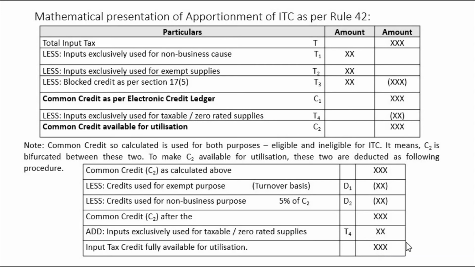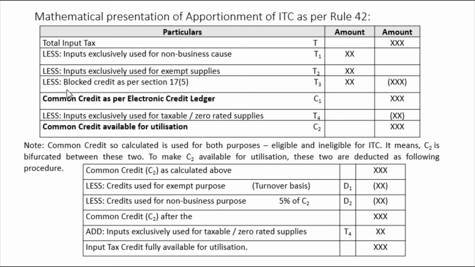Now a common question which students ask is, sir, how can we bifurcate between business and non-business, exempt and non-exempt, blocked and unblocked? How can we do that? How can you assume that? The answer is, friends, it is purely given in the question. It is given in the question. For examination purpose, you can directly solve it.